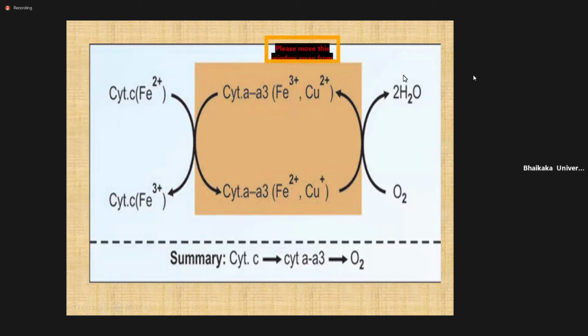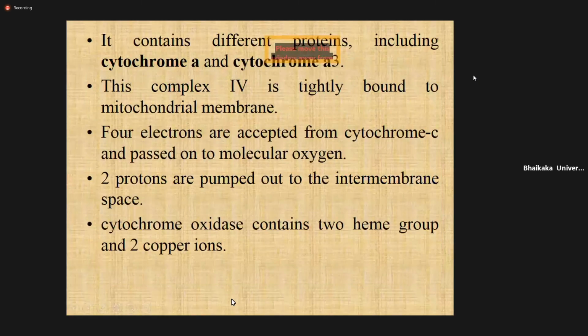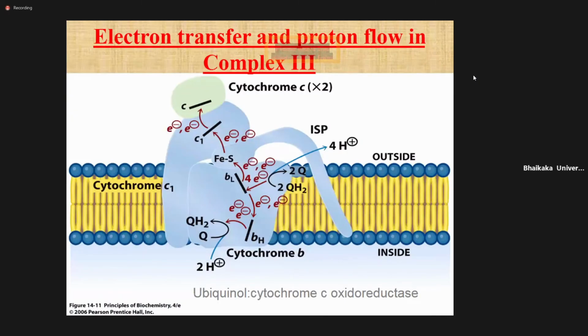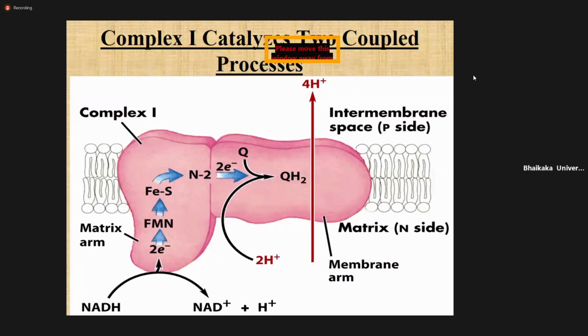Okay, and O2 is converted into 2H2O, the water molecule. So in summary, cytochrome C, this is complex 4, gives the electron to the O2. During the transfer of electrons in complex 3, there are again 4 H plus, or 4 protons, that come from inside to the outside. So first, 4 protons go outside during the first complex.